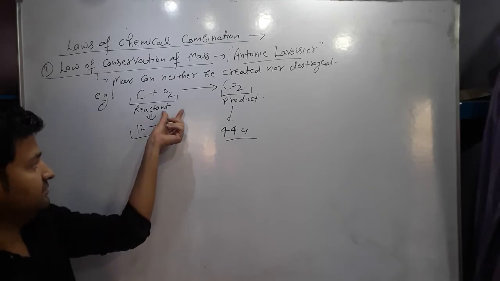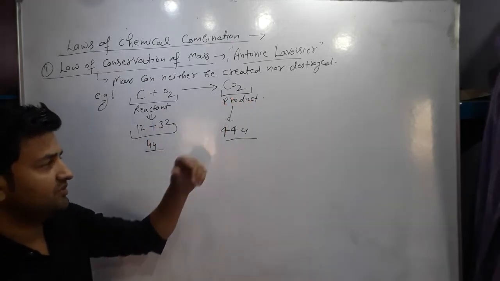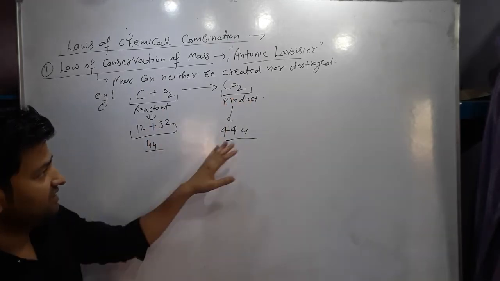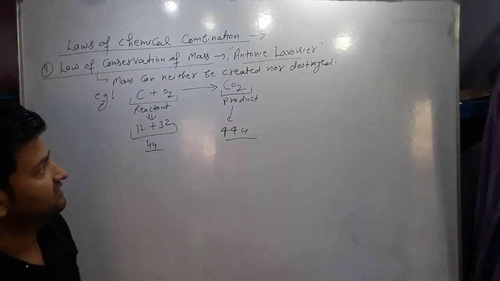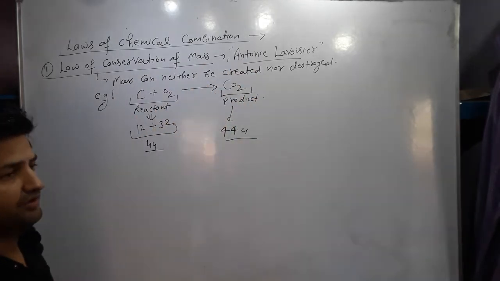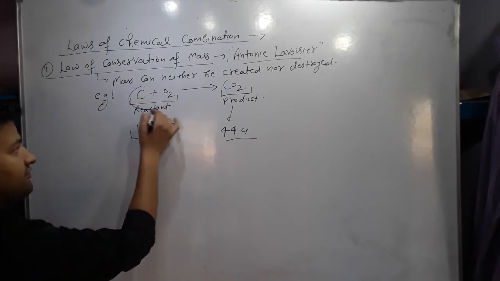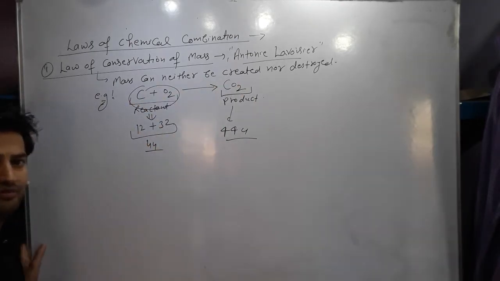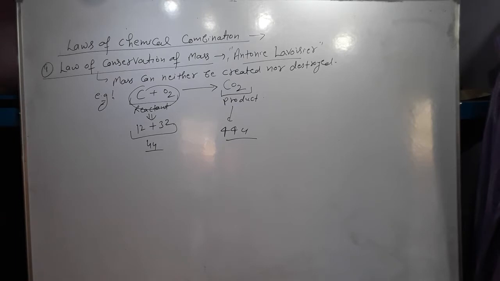So we can say that the mass of the reactants is equal to the mass of the product. Mass remains conserved in a chemical reaction, as given by Antoine Lavoisier. It can convert only from one form to another form of compound. This is our first law, the law of conservation of mass.